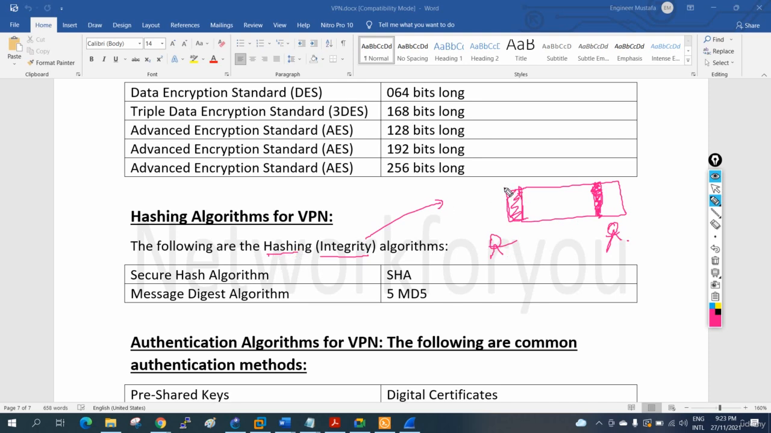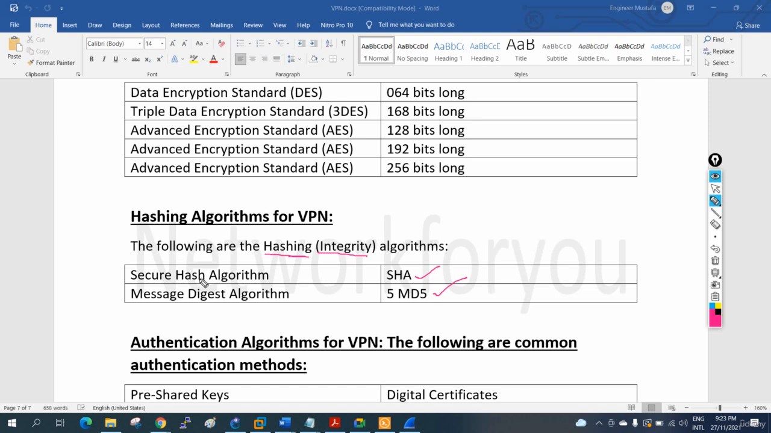When I am sending you data, I will add a hash value and send it to you. You will compare that hash value to see whether it is the same or not. If someone plays with our data, the hash value will change, so you will reject that data. So hashing is used for integrity purposes. Integrity means no one will change our data.